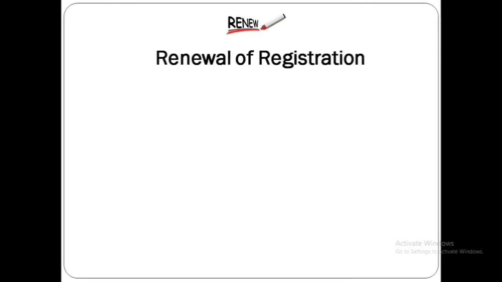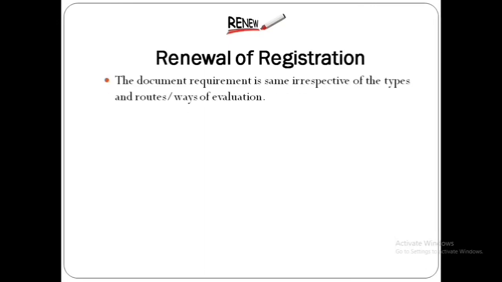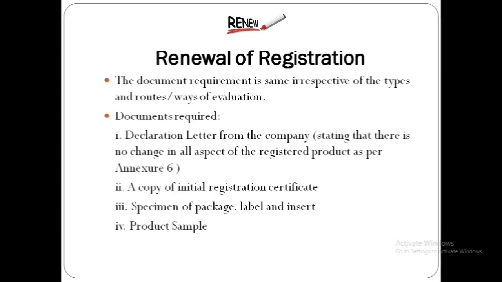For the renewal of registration, the document requirement has been made minimal compared to the earlier guideline, and irrespective of the types or routes of registration, the document requirement is the same. The document requirements are as follows: number 1, declaration letter, a copy of the initial registration certificate, specimen of package label and insert, and product sample.